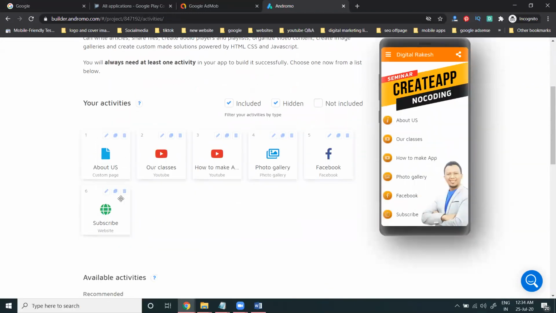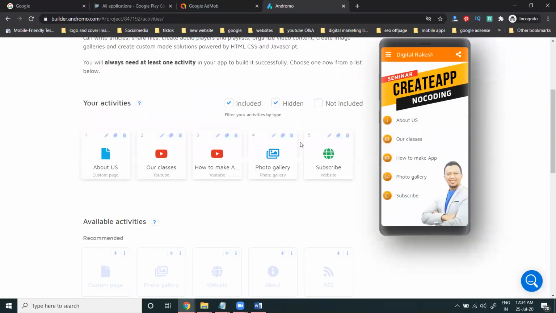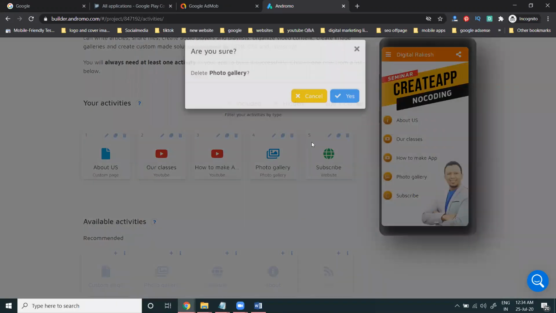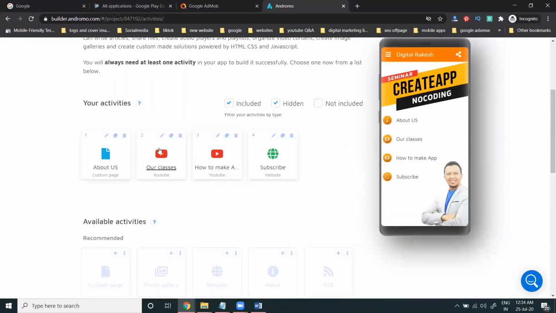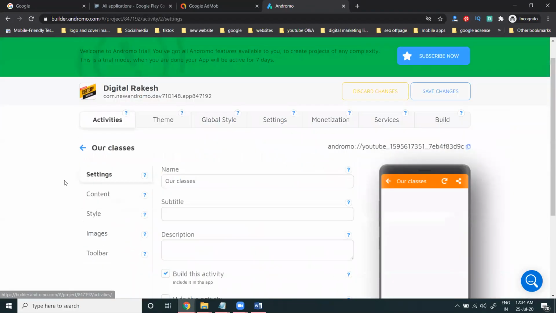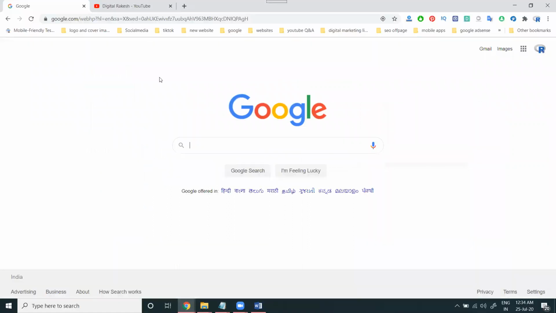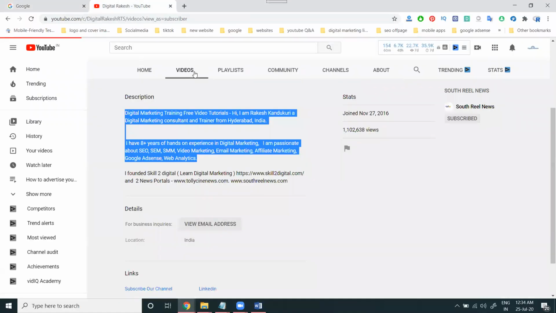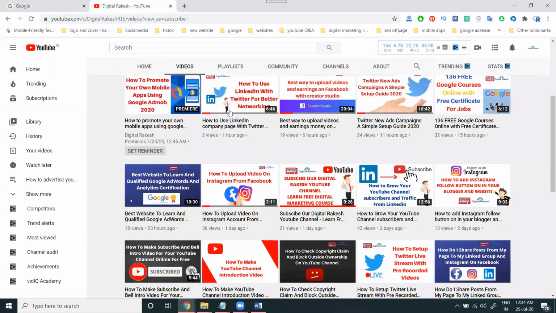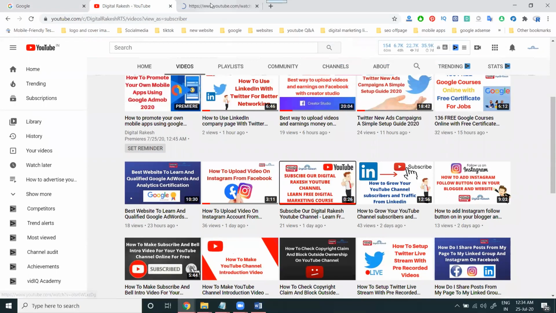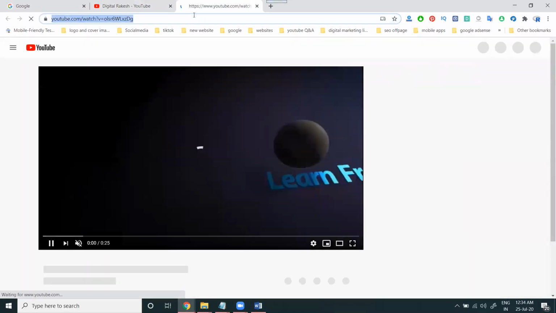Done. Here every option will be here. Facebook, not interested. Photo gallery, not interested. Here, edit option. Content. You have to add which one? Video URL option. Just where's the video here? Just I'm showing the video in this option here.